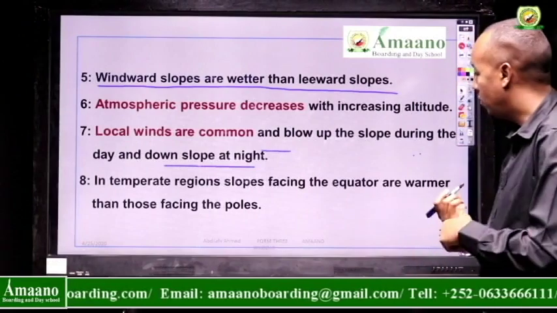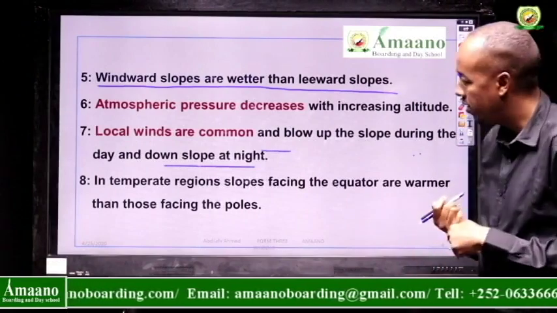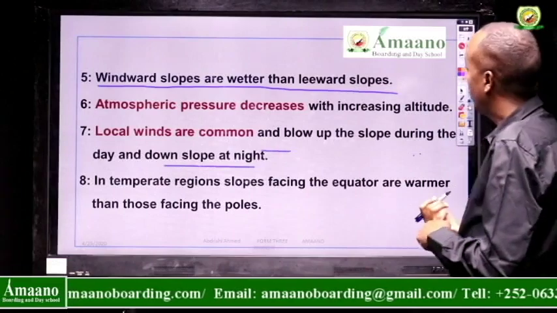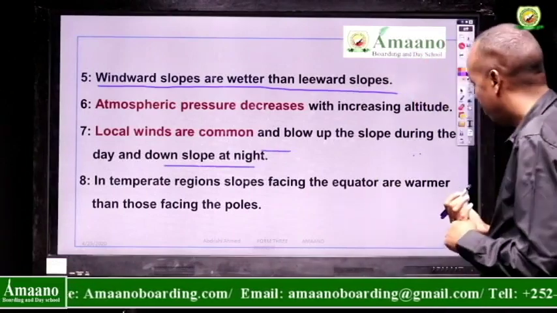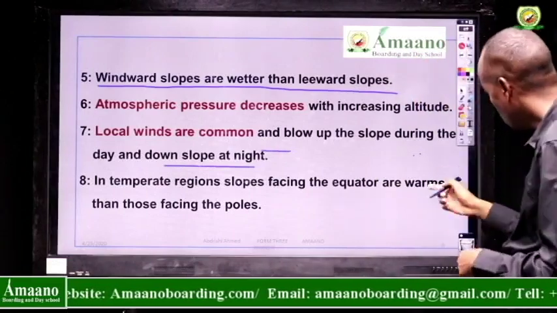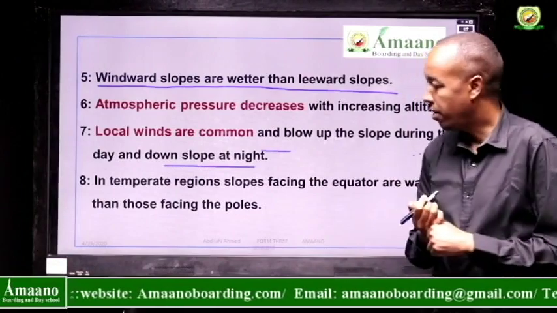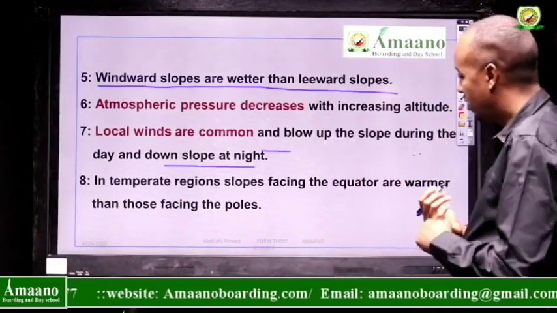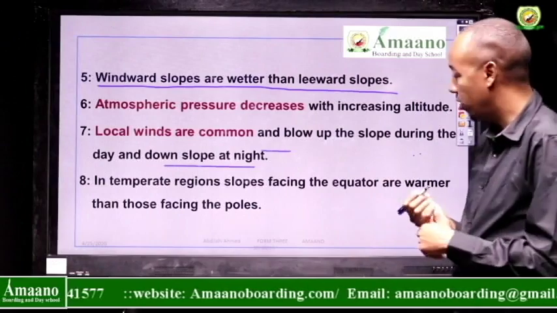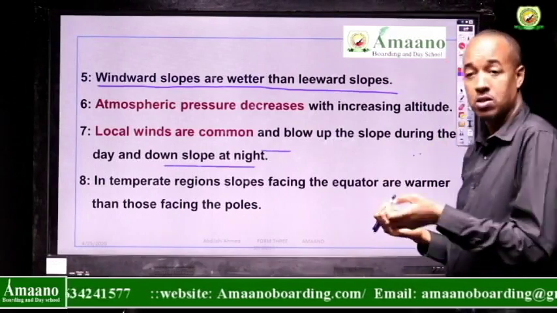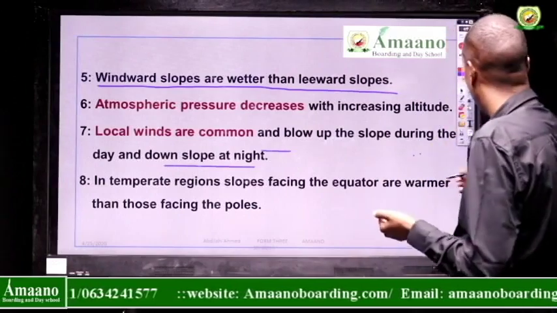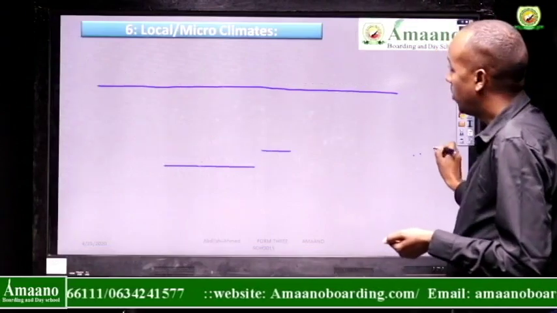In temperate regions, the slopes facing the equator are warmer than those facing the poles. So the slopes that face the equator are always warm when we compare them with those facing the poles, because the poles are very cold and the equator is warm. Sometimes it's also very hot. Okay. What about the local winds?